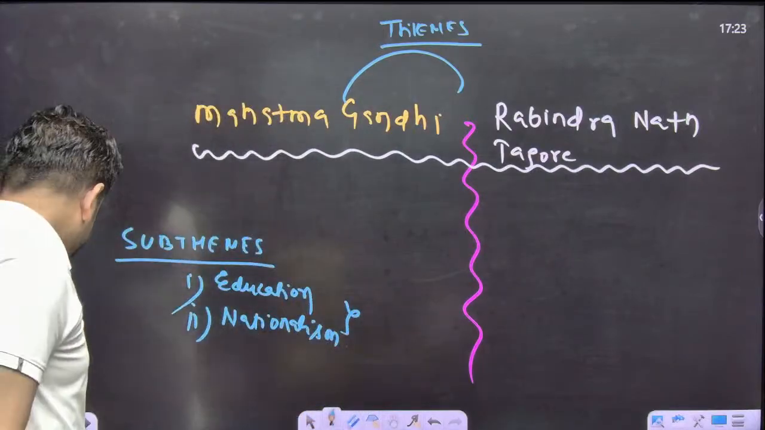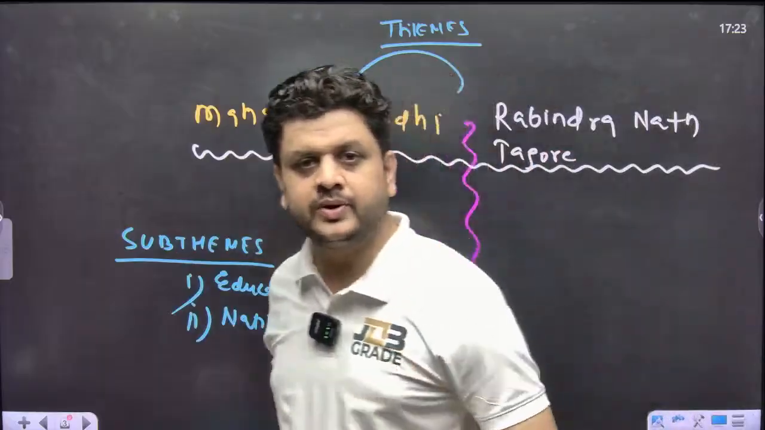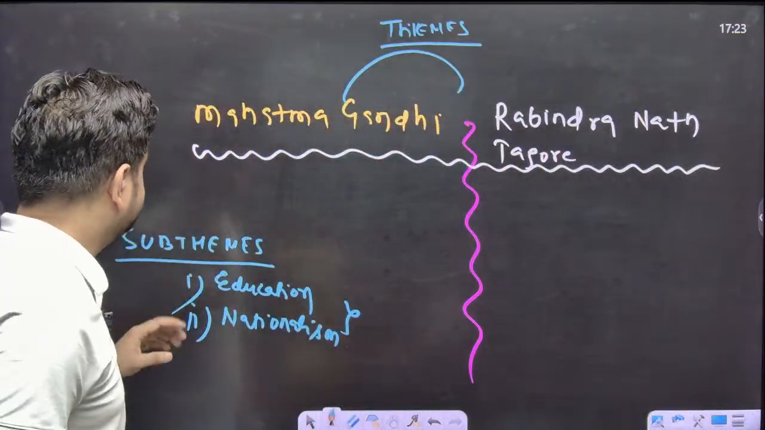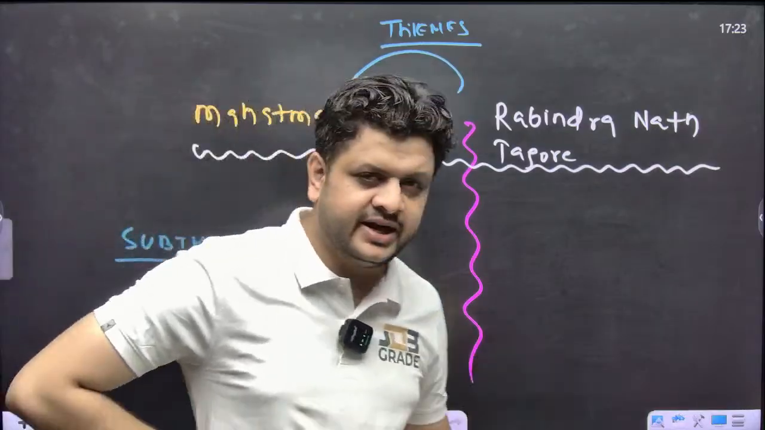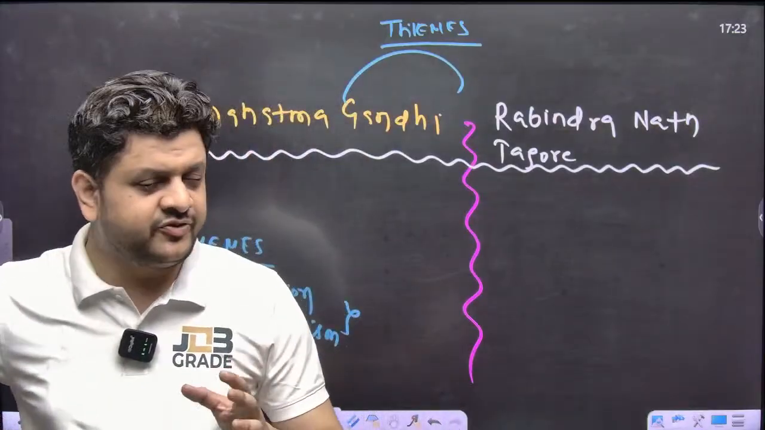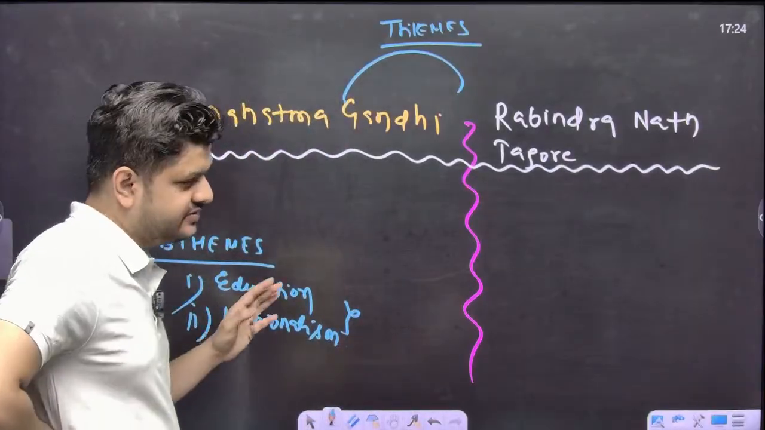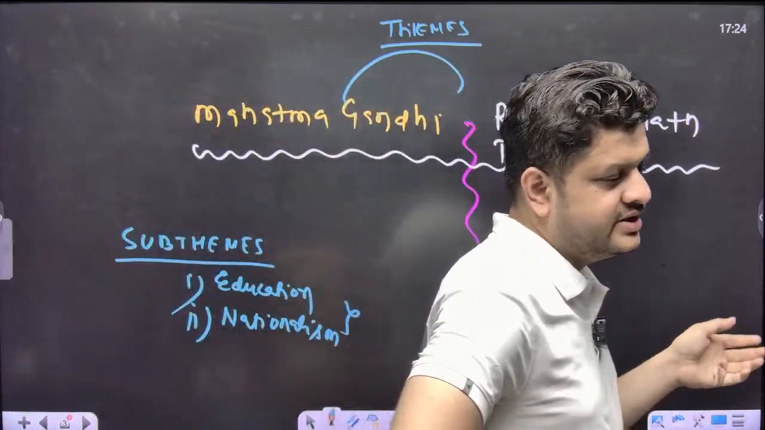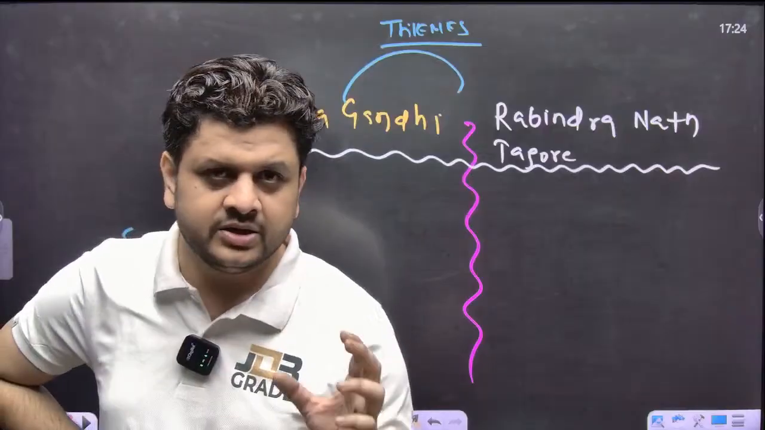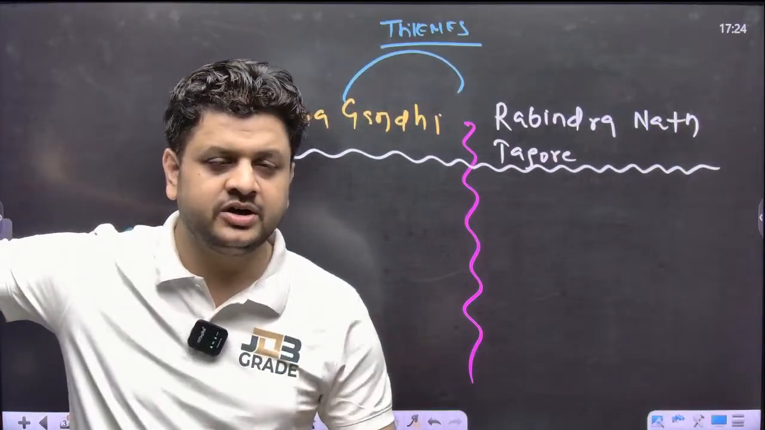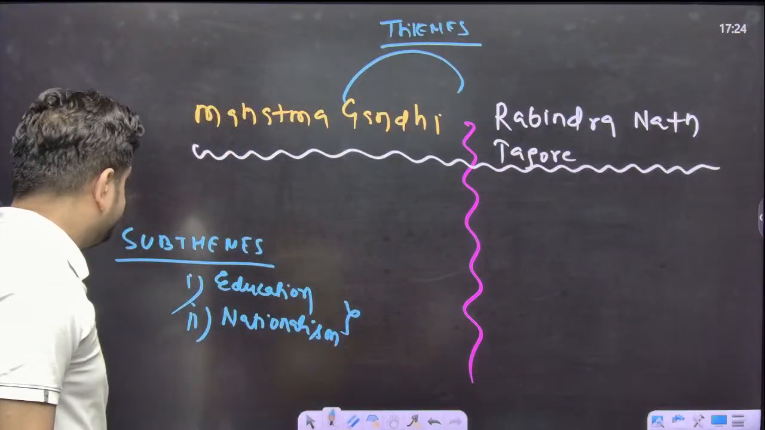So now, let us think about the introduction. What kind of introduction does the question require? First of all, you will write that both Mahatma Gandhi and Rabindranath Tagore are the two prominent personalities that share a significant space in India's struggle for independence. Their contribution in education and nationalism had a distinct approach but a common goal, which means self-reliance or total independence, right? So this is enough for the introduction.